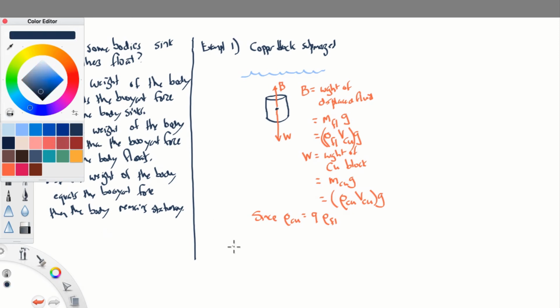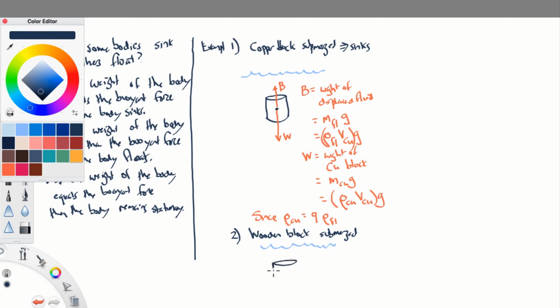What about example 2? The copper block submerged sinks. What about a wooden block that's submerged? Well, you can do the same kind of thing. I'll imagine we have, again, some water.